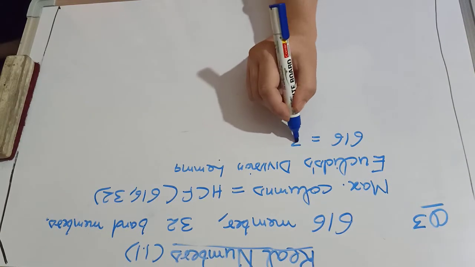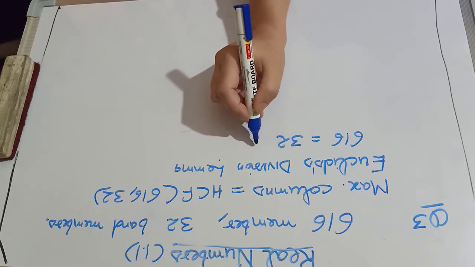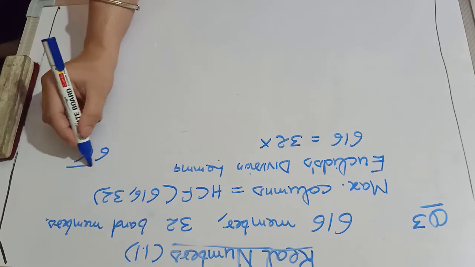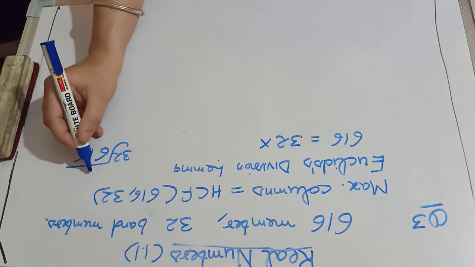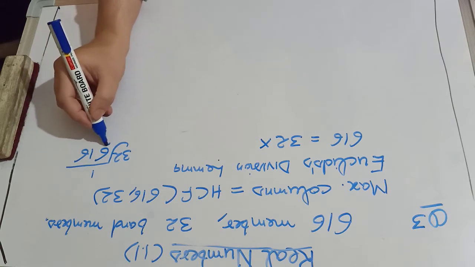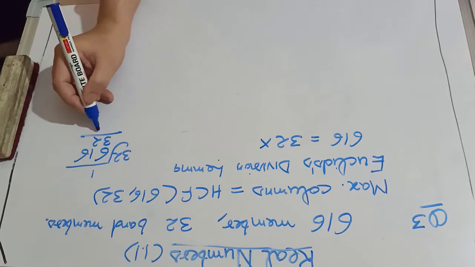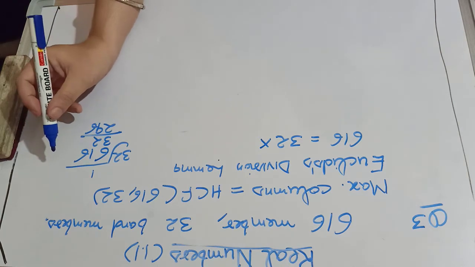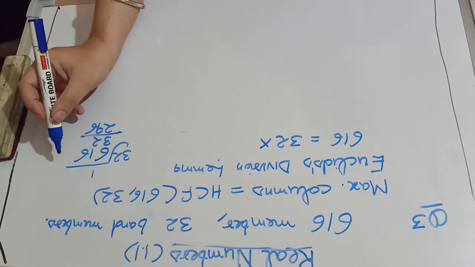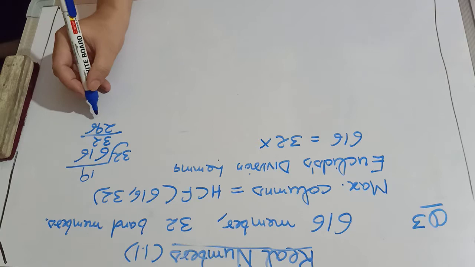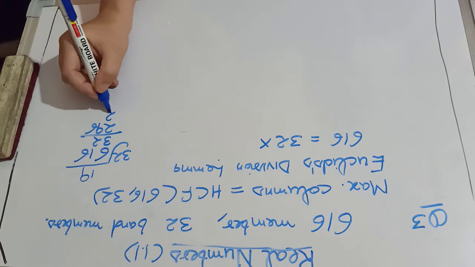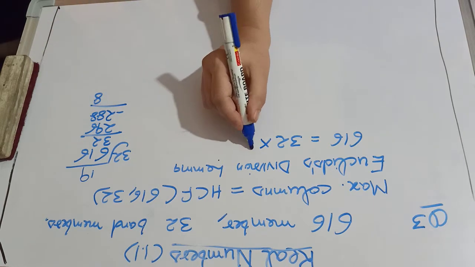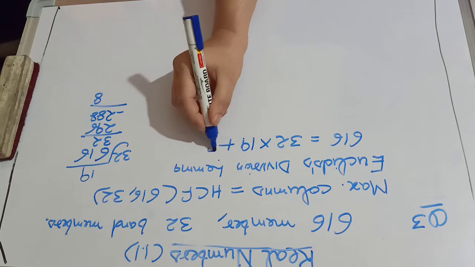616 will be equal to 32 into 19 plus 8. If you can do it directly, do it, otherwise you can do the division also. 32 ones are 32, and it will give you 19 and here 288, then 8.